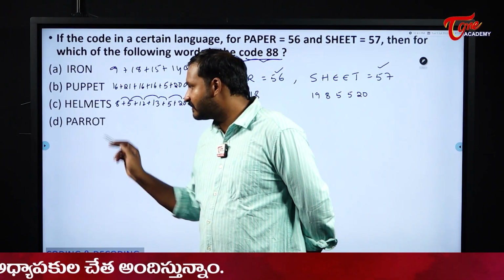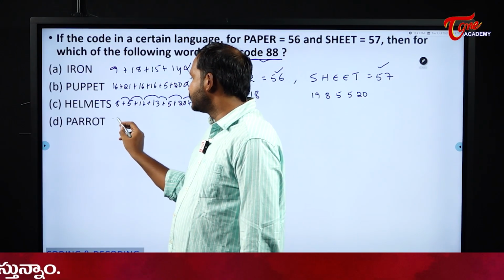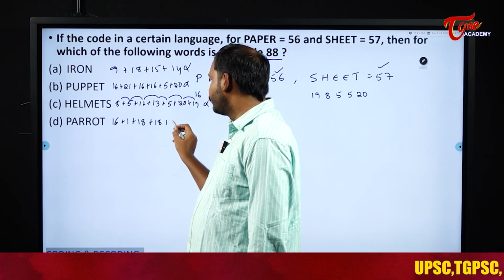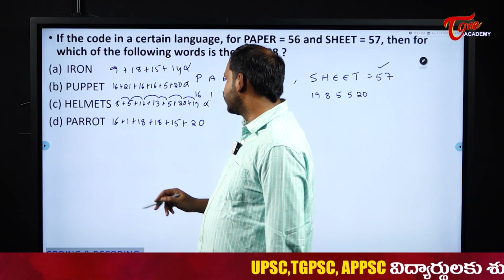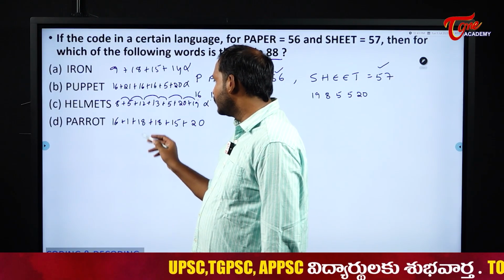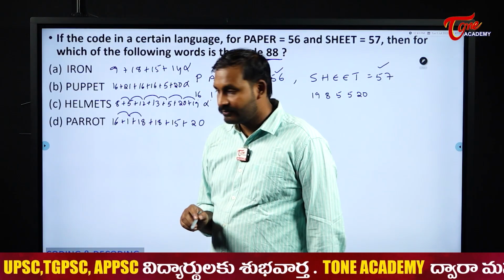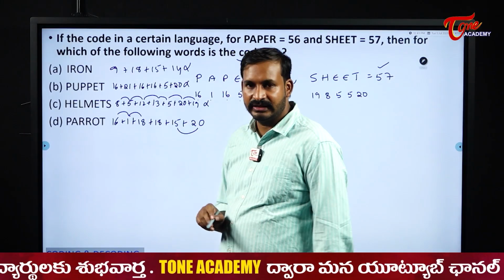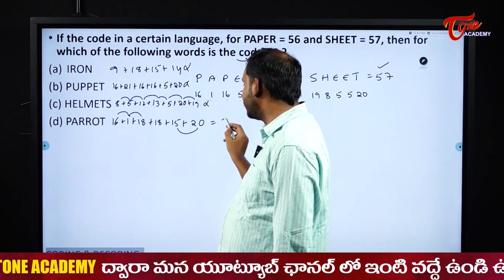Now let me check parrot. What will we get for this parrot? 16 plus 1 plus 18 plus 18 plus 15 plus 20. 16 plus 1, 17. 17 plus 18, 35. Put that 35 aside. And 15 plus 20, that is also 35. 35 plus 35, 70. 70 plus 18, what is it? 88.